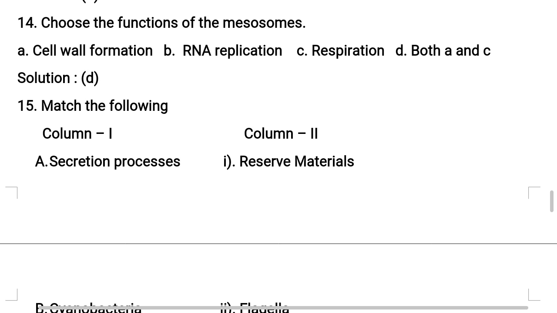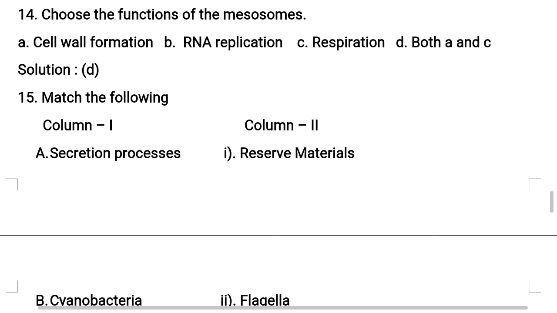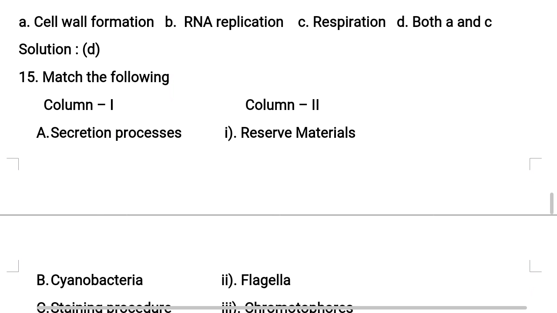In theory class, you might have remembered this concept. So the correct option for this question is option D, with A and C: cell wall formation and respiration.